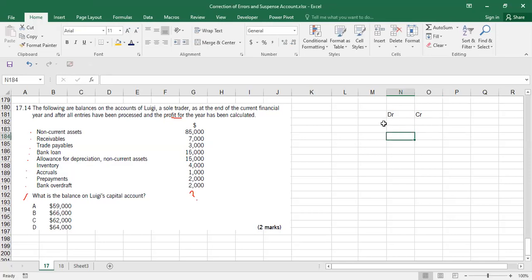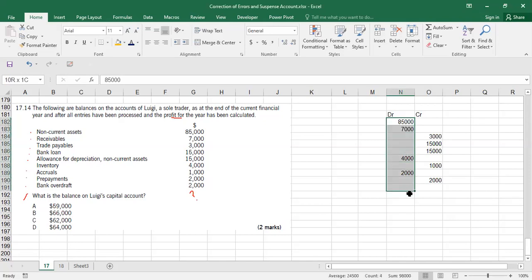For example, non-current assets of 85,000 come on the debit side. Receivables come on the debit side. Payables are on the credit side. Bank loan of 15,000 is on the credit side of the trial balance. Then allowance for depreciation of non-current assets, your accumulated depreciation, is on the credit side. Inventory, which is an asset, is 4,000 here. Accruals are liabilities, so they are on the credit side. Prepayments are advances, assets, so you put them on the debit side. Bank overdraft is a liability, so you put it on the credit side.